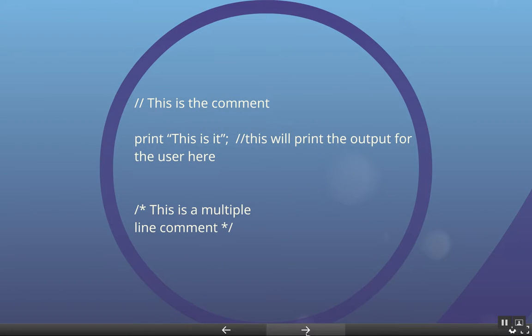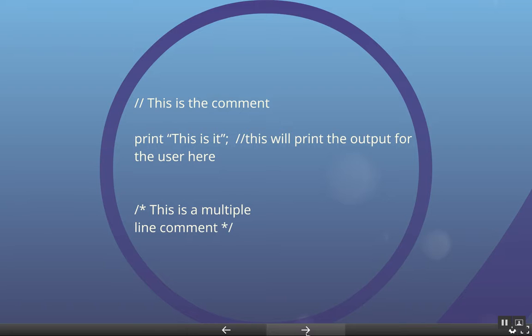In C++, Swift, and JavaScript, a single line comment begins with 2 slashes. So the first line, this is the comment, would be ignored by the computer and it's just for the developer. And again, you can add comments after the code on the same line. So this will print the output for the user here, will also be ignored, but the print and this will be run by the computer.